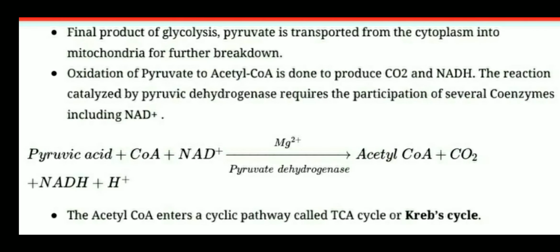So finally we come to here. During glycolysis, pyruvic acid is formed. When it enters oxidative decarboxylation, pyruvic acid combines with coenzyme A and forms acetyl coenzyme A in the presence of the pyruvate dehydrogenase enzyme, and then it enters the Krebs cycle.